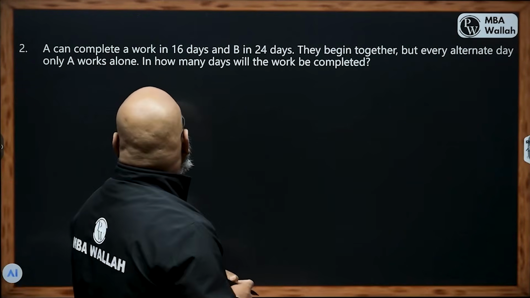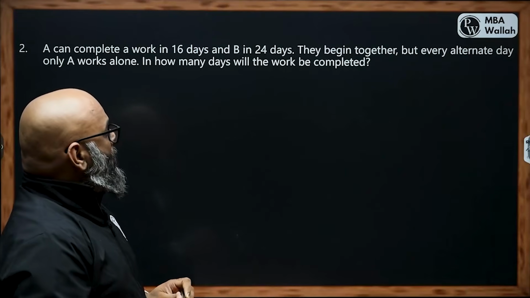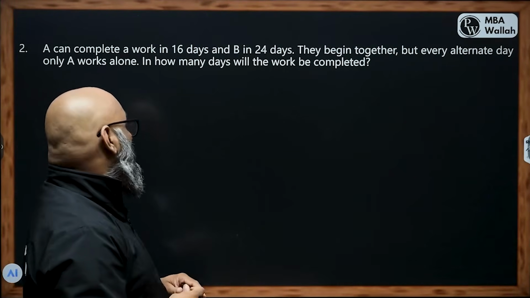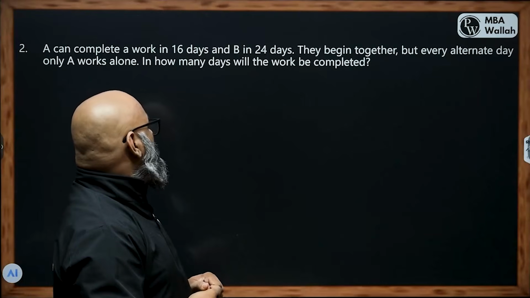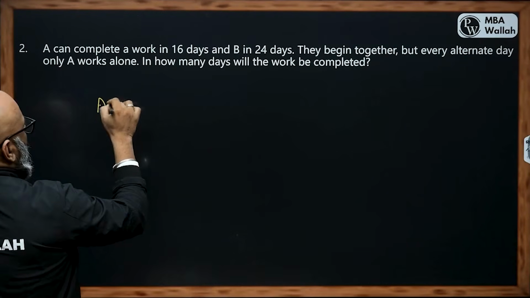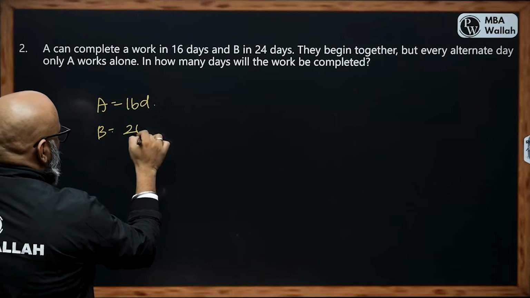So let's do this now. A can complete a work in 16 days and B in 24 days. They begin the work together, but every alternate day only A works alone. And in how many days will the work be completed? Beautiful question again, simple. A is equal to 16 days. B is equal to 24 days.